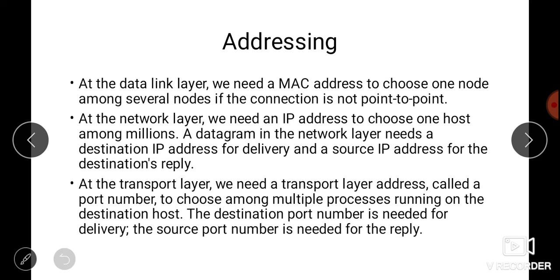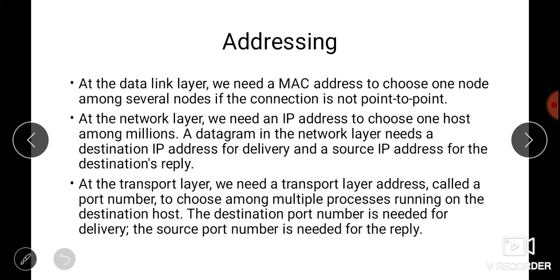Okay, so next we will see addressing. Whenever we need to deliver something to one specific destination, we need an address. At the data link layer we have the MAC address, which can choose one node among several nodes. A frame in the data link layer needs a destination MAC address for delivery, and a source address for the next node's reply.